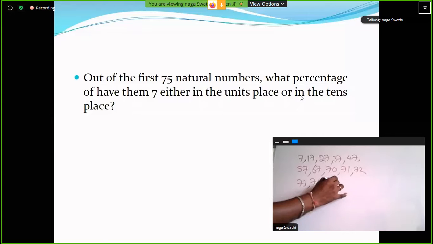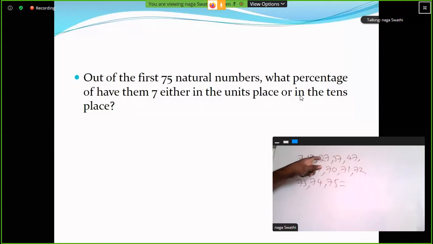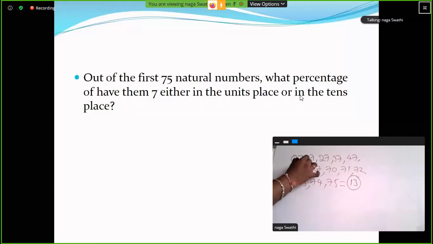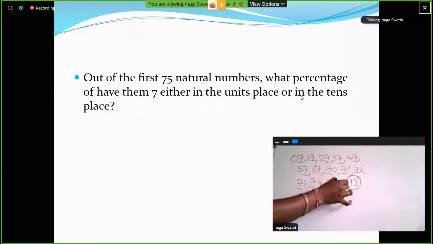How many numbers did we get? 1, 2, 3, 4, 5, 6, 7, 8, 9, 10, 11, 12, 13. So 13 numbers have 7 either in the units place or in the tens place. So in total we got 13 numbers.